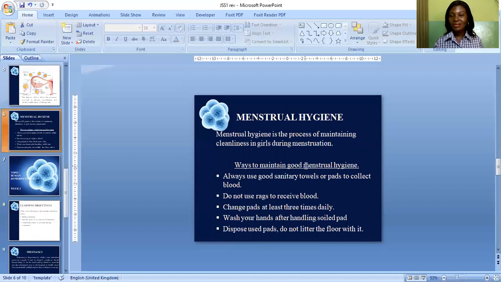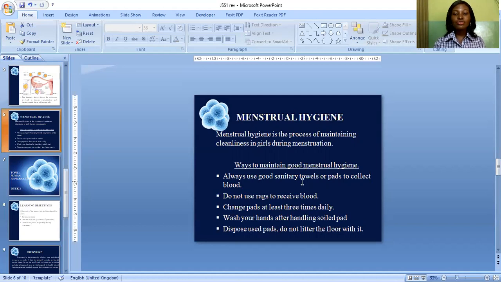At puberty, it is expected that every female will begin to experience menstruation. During this period of menstruation, there are some precautions that a young lady must take into consideration in order to enjoy a good lifestyle, or in order to enjoy a good menstrual lifestyle.